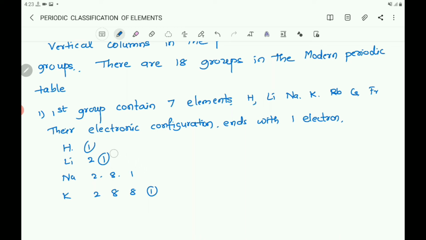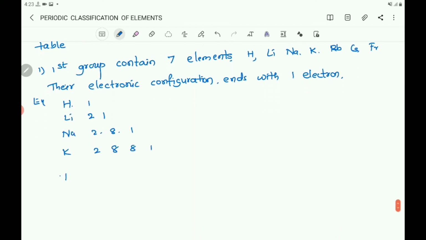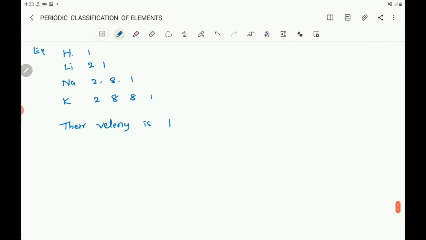It means their valency is 1, and these elements are called as alkali metals.